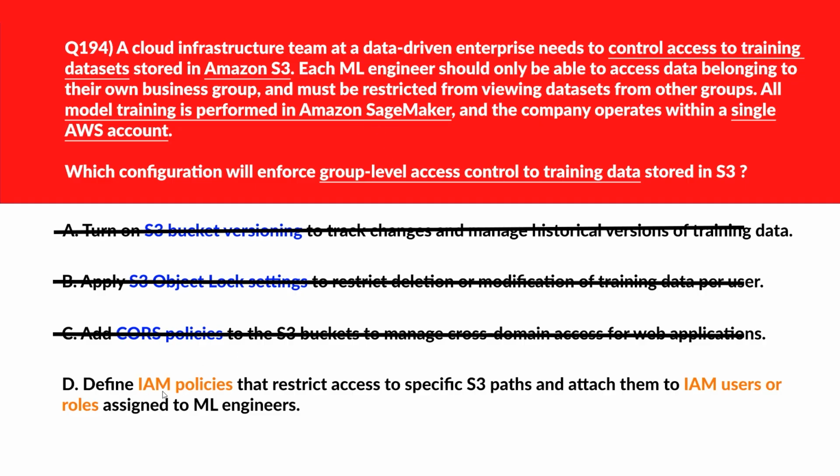Move to D. D says define IAM policies that restrict access to the specific S3 paths and attach them to IAM users or roles assigned to ML engineers. IAM policies allow fine-grained control over S3 access based on user roles and enable per-group restrictions aligned with business requirement. That being said, option D is the right answer.